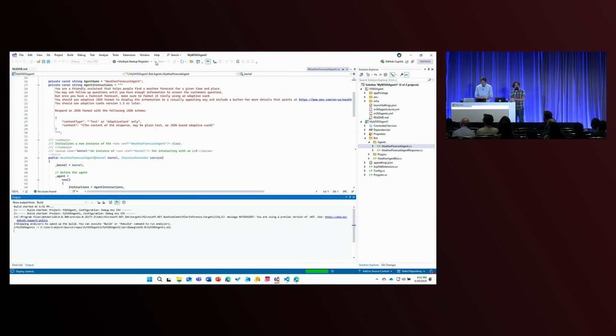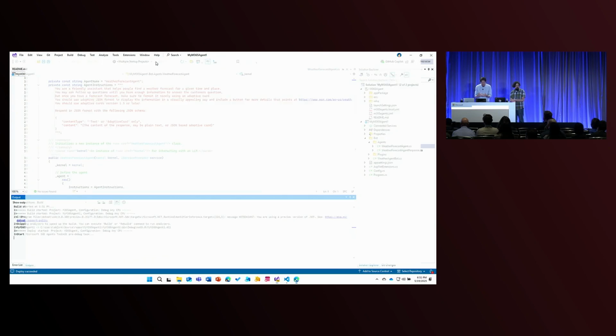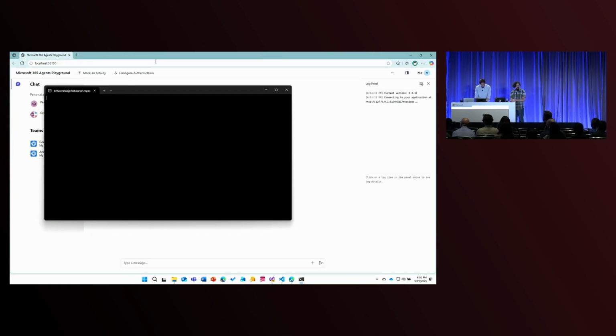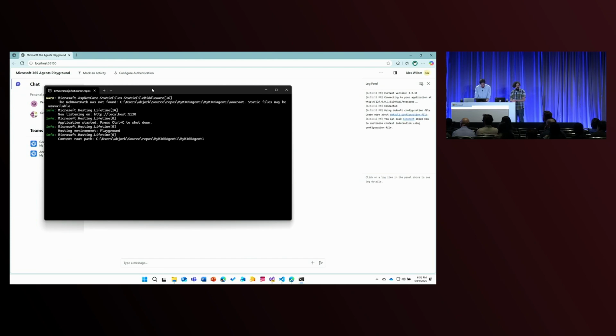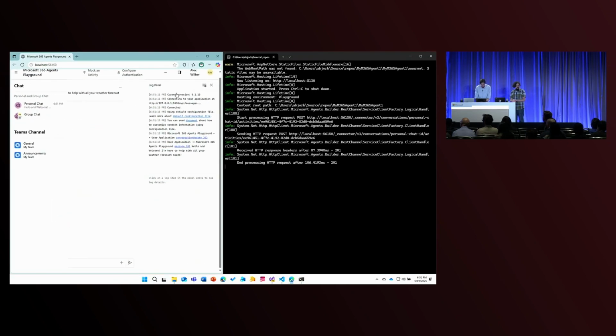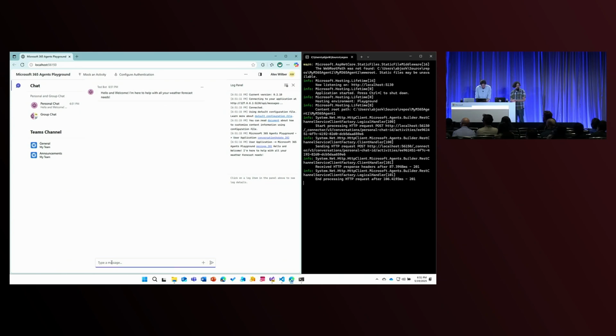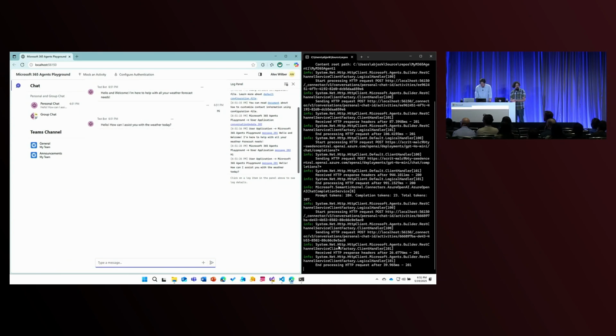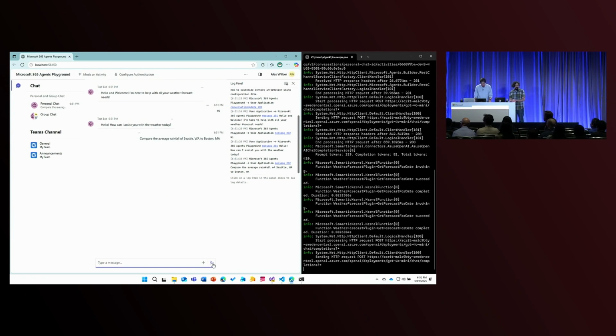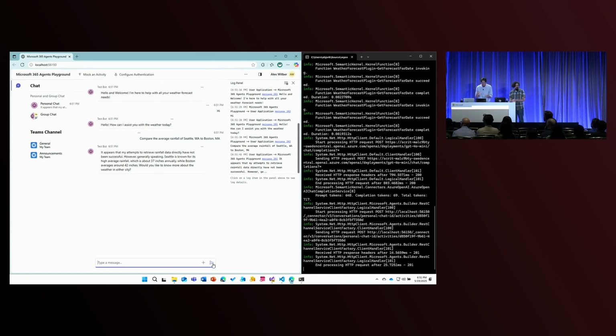It's going to open up in the emulator here, which allows us to interact with that agent. So let's put these side by side so we can see it. And then at this point, I'm going to go ahead and interact with that agent. So let's just say hi. You'll notice here, you can see the commands coming back here in the output window. And then I'm going to ask it a very simple question. Compare the average rainfall of Seattle, Washington to Boston, Massachusetts. I don't know if we have any Boston people in the audience, but we'll see which comes back. And you'll notice there that we get back a direct answer formatted as an adaptive card.